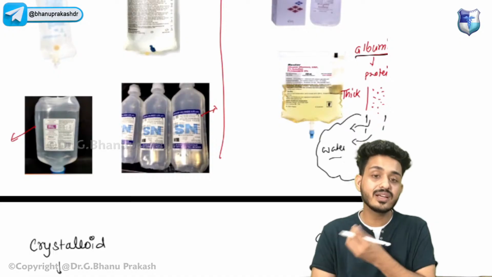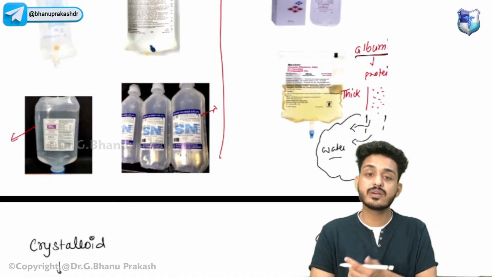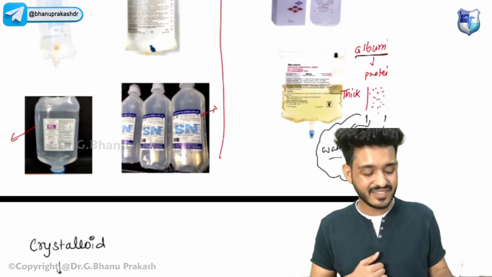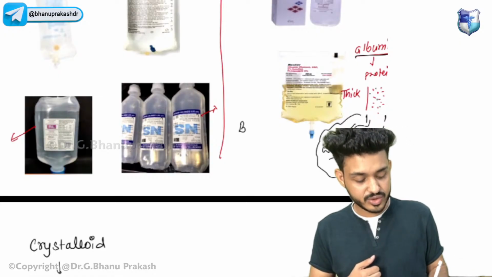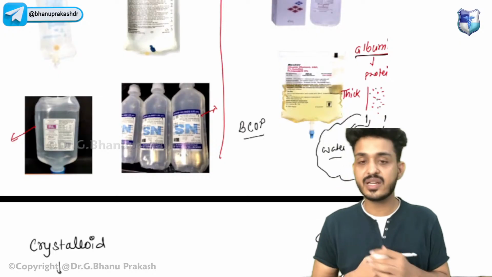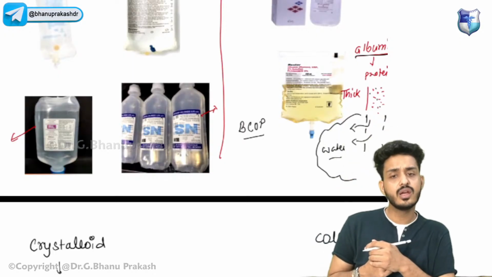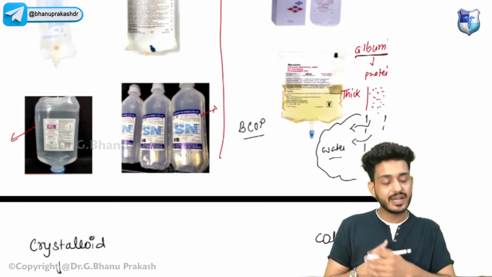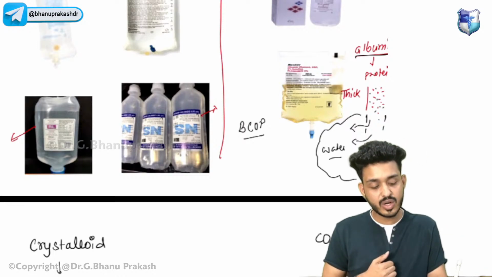Albumin is formed in the liver, right? If there is any kind of liver pathology, like for example cirrhosis, what will happen? There will be ascites, right? Why, sir? Its function is maintaining BCOP, that is blood colloidal oncotic pressure. Whenever there is a decrease in the level of albumin, the water will definitely come out. Albumin is making the blood thick.